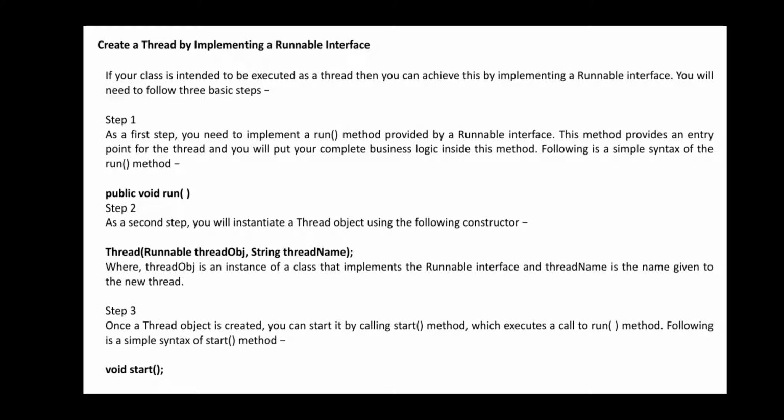Once a thread object is created using a Runnable statement, you can start it by calling the start method, which executes a call to the run method. Within this, start will be calling the run method, and whatever information or code you have written within it will be executed without any hindrance or problem. That is how the Runnable interface can be used. You are going to have a simple example, you can execute that one and learn about it.